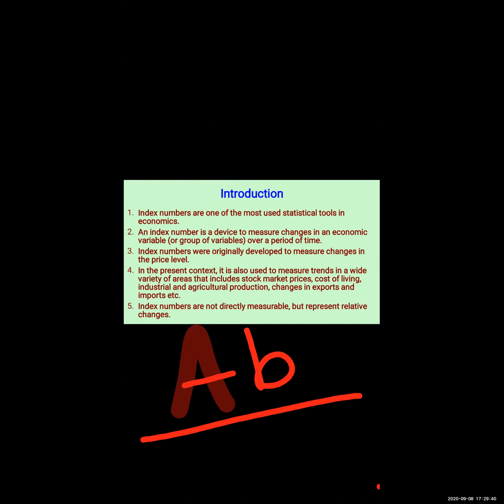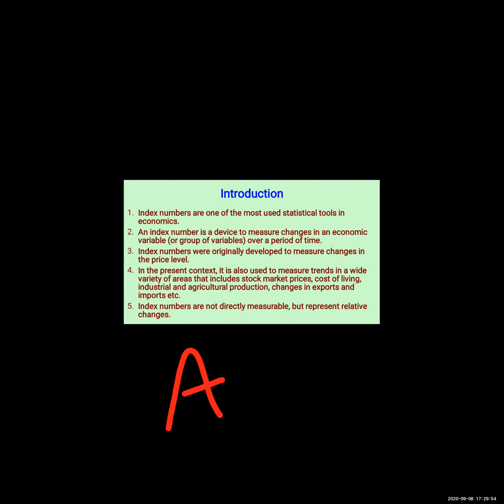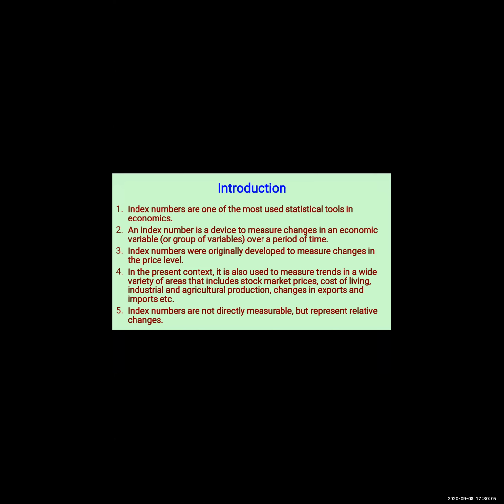This is not there in the textbook, this is extra information. Relative changes means absolute changes divided by value of the current period, okay, the present period, into 100. Whatever will be the answer will be a relative change. Okay, now what is absolute? Absolute means base minus present. This is not there in detail in your text. When we calculate it, that time you will understand it in a better way. Okay, so is the thing clear? Is the thing clear? If yes, then write Y in the chat box.